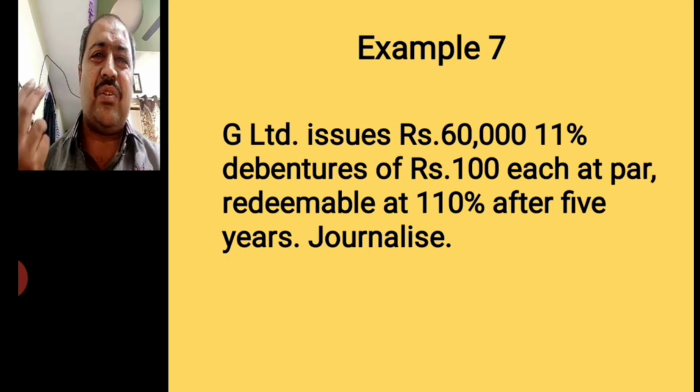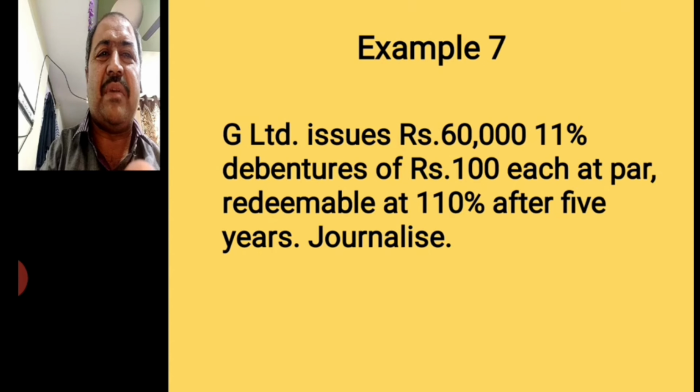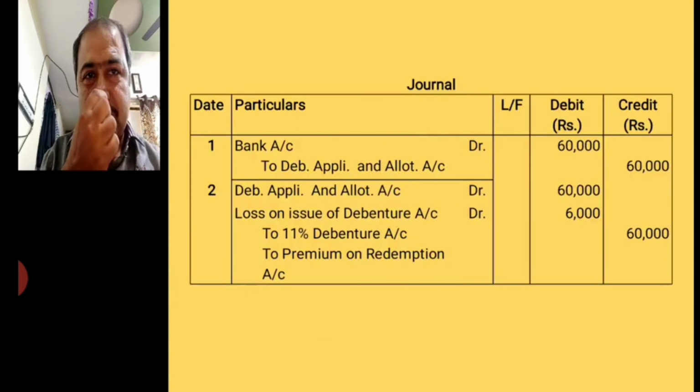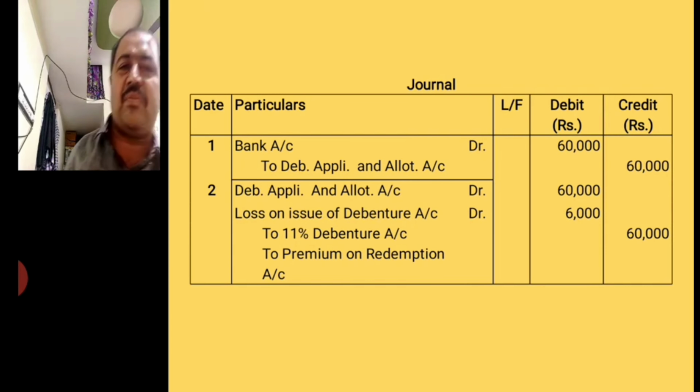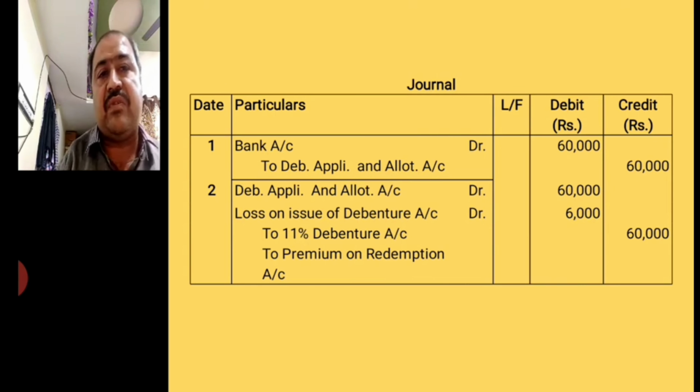You know that there are 2 journal entries at the time of issue of debentures. We have already discussed. The first journal entry is bank account debit to debenture application and allotment account, the total amount 60,000 received. Then the second journal entry, when you transfer the amount to debenture account: debenture application and allotment account debit, loss on issue of debenture account debit, to 11% debenture account and to premium on redemption account.